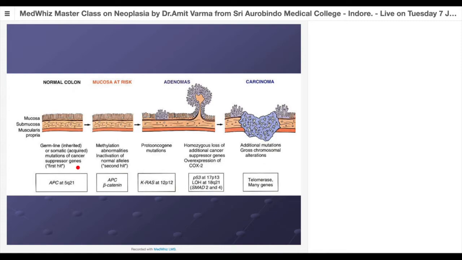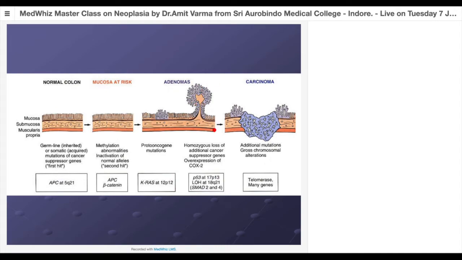So the second allele gets a second hit, and that too becomes mutated. So now for this recessive gene, both alleles are mutated and their action is removed. Now the third hit, that is a proto-oncogene mutation. It becomes an oncogene, the KRAS mutation. What was the RAS gene? The RAS gene basically leads to transduction protein formation. So now that starts unchecked proliferation of these mucosal epithelial cells. So they form an adenoma, a benign tumor of the GI tract.